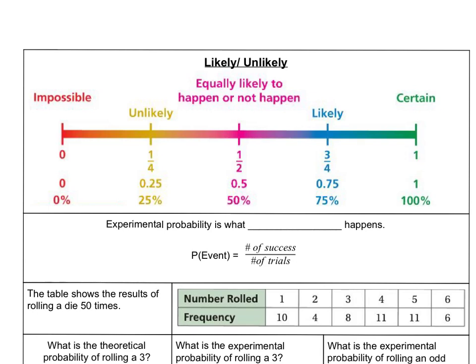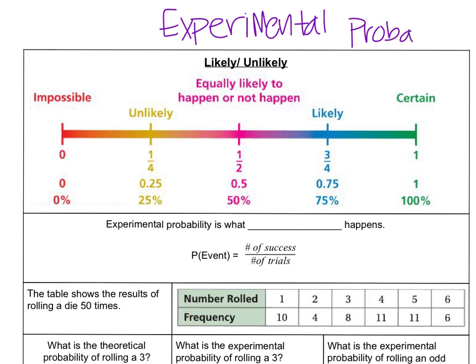Okie dokie. In these notes, we are going to be talking about what's called experimental probability. So label that at the top. Last time we talked about probability is the chance that something happens.